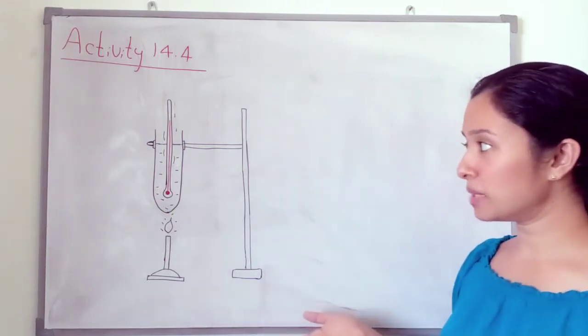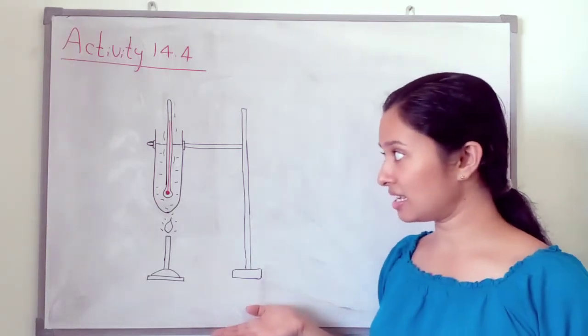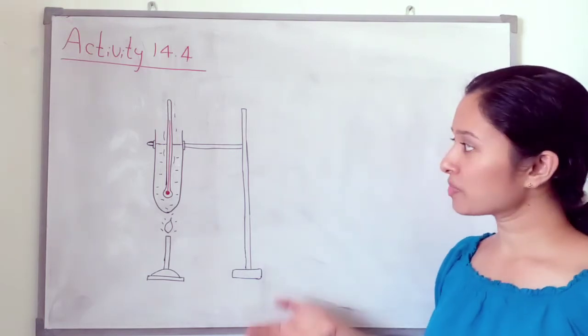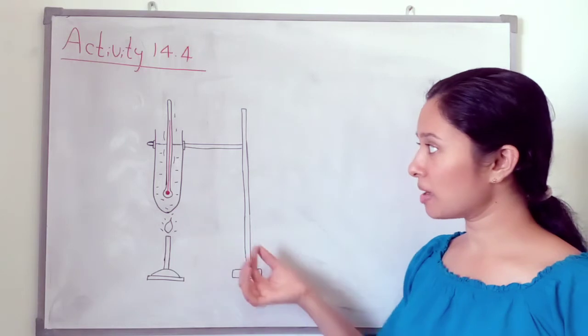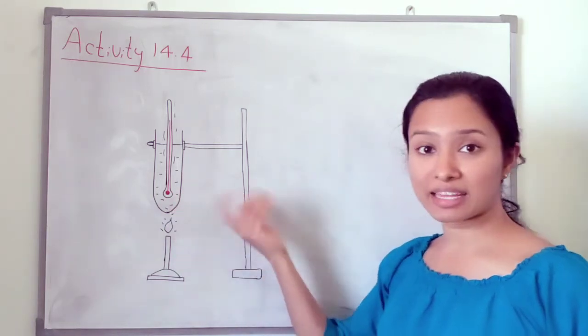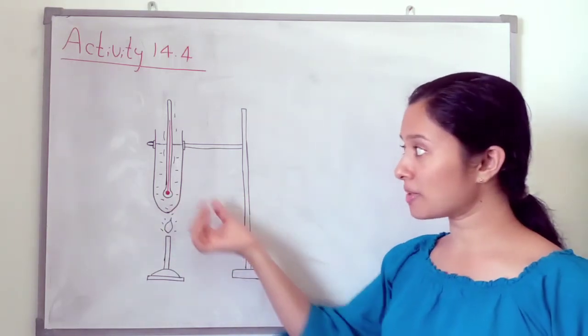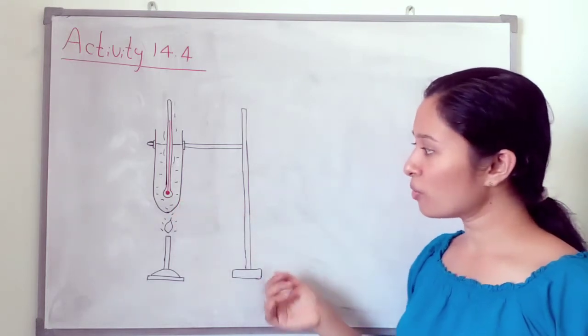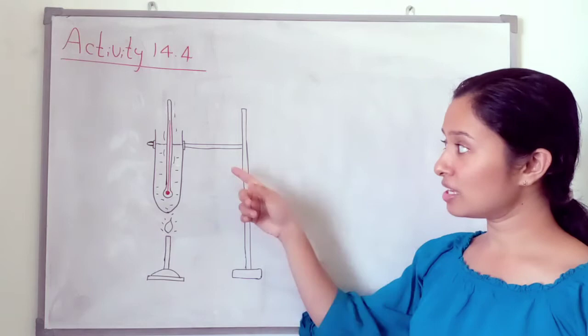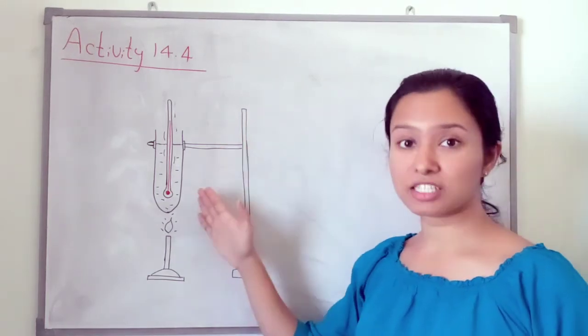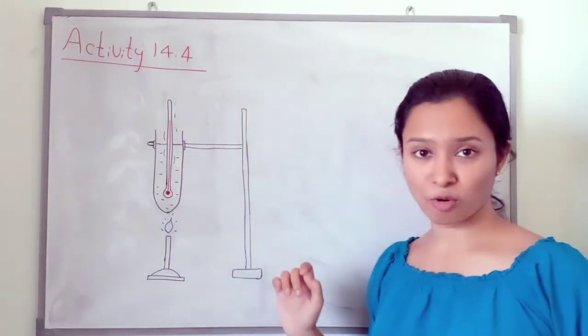Then in a few minutes we can observe the water boiling, with bubbles and steam. We can see the steam and bubbles are there. So the water is boiling. At that time we can see the temperature on this thermometer.